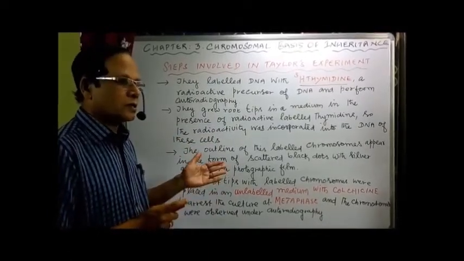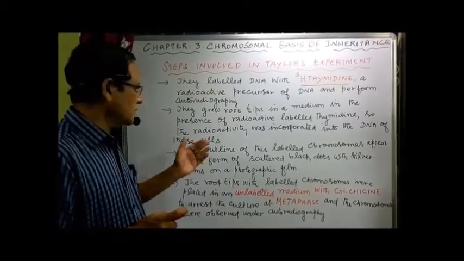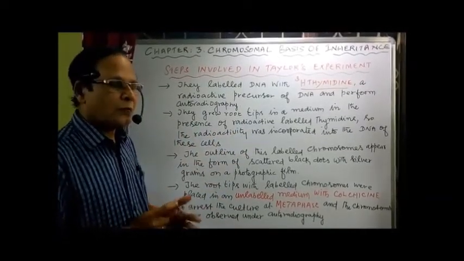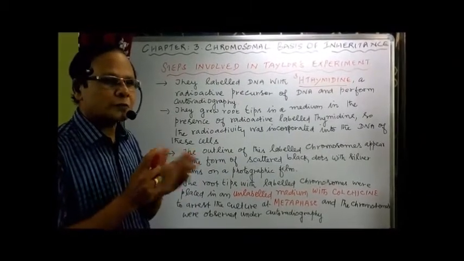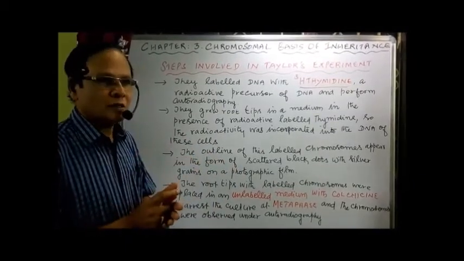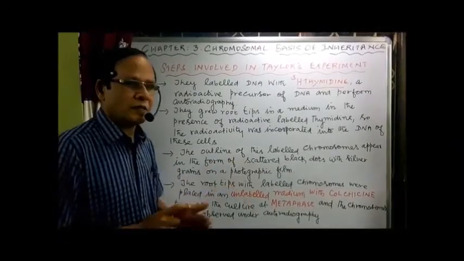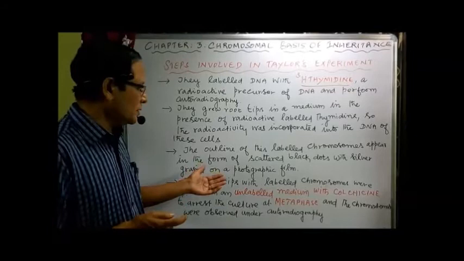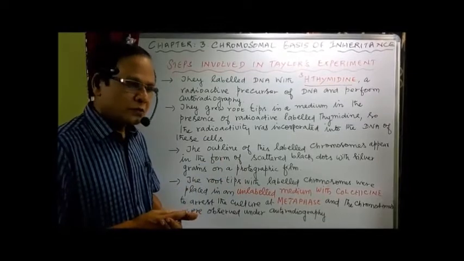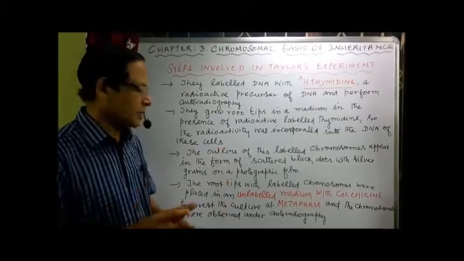Now, how did the chromosomes appear once they were labeled with radioactive thymidine? The outline of these labeled chromosomes appeared as scattered black spots with silver grains on the photographic film. That is autoradiography, so on a photographic film they observed the labeled chromosomes in the form of scattered black spots with silver grains.